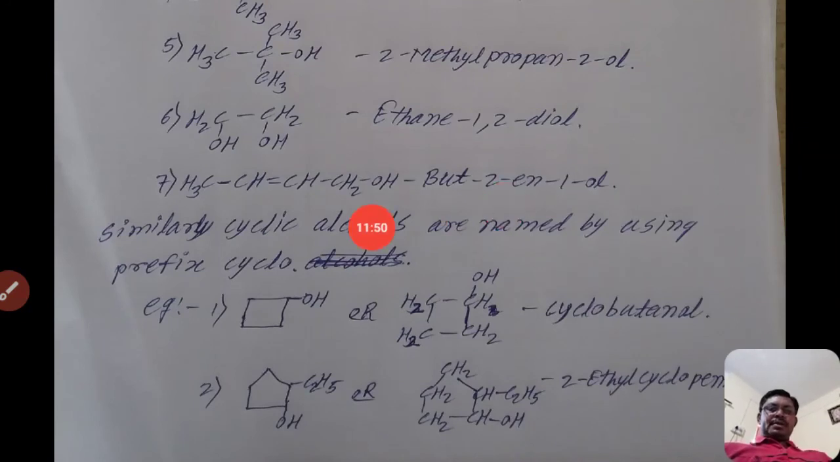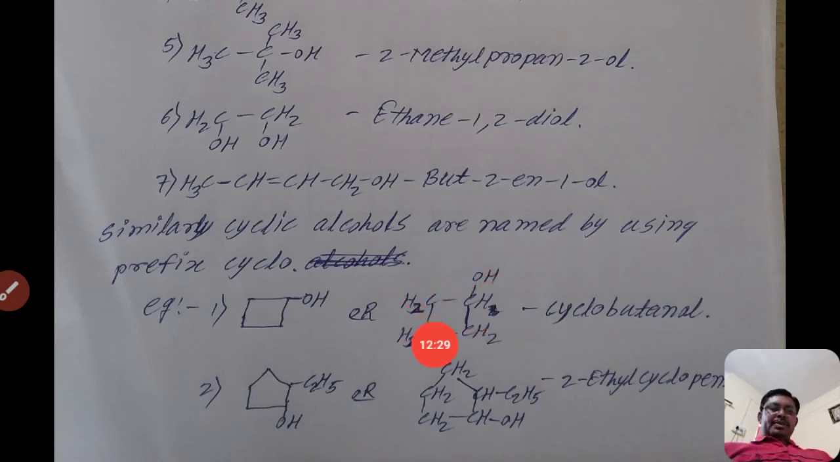cyclic alcohols are named by using the prefix cyclo. Cyclic alcohols means the ends of that chain are closed. See here, these are written like that. That is cyclobutane. It contains 4 carbon atoms at the 4 corners, and there is a hydroxyl group at one carbon atom. It can be written like that: CH2 CH2 CH2 CHOH.